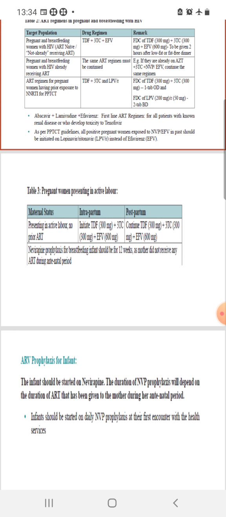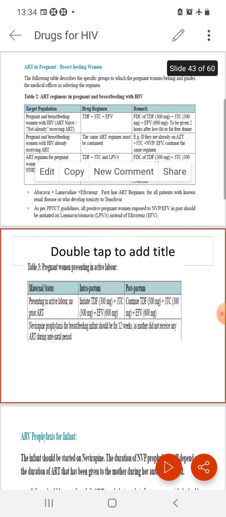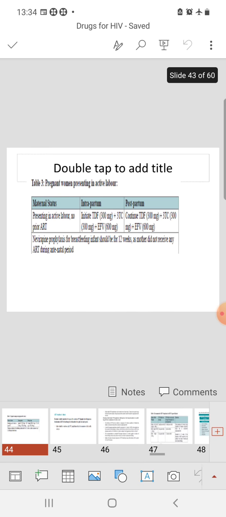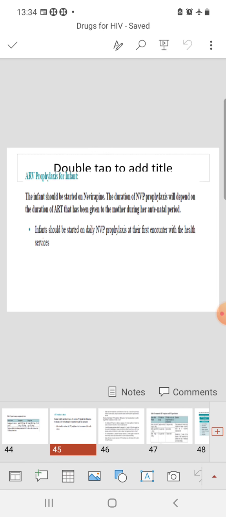Okay, so pregnant women presenting in active labor. Often it is found that women who have not done their antenatal checkup regularly are detected with HIV during labor. So as soon as possible, we have to start this TLE regime, that is the tenofovir, lamivudine, efavirenz regime, and we should continue it postpartum also. And nevirapine prophylaxis for the infants should be for 12 weeks, as the mother did not receive any ART during the antenatal period. Okay.